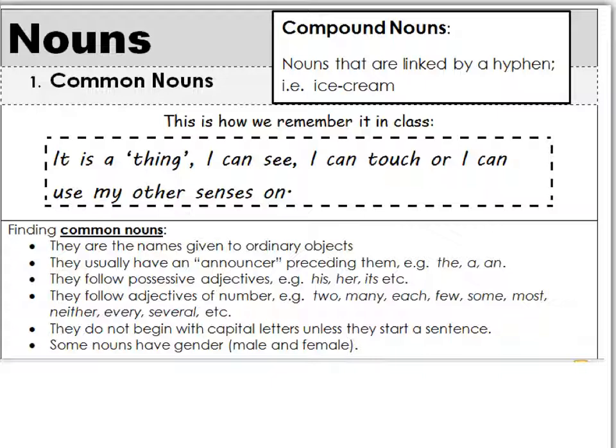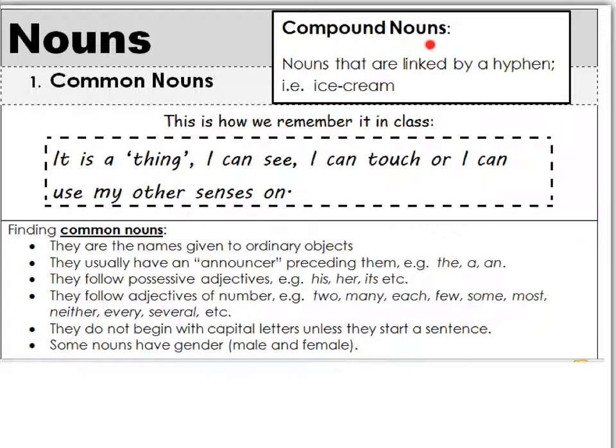They are indefinite words: few, some, most, neither, every, several. You can imagine that. Few things make me angry. Few is the announcer that says da da da da, here follows a noun, and then things would be the noun. They do not begin with capital letters unless they start a sentence. Be very careful of that. It doesn't mean if they start a sentence automatically it's a proper noun. It could be a common noun that starts a sentence. Some nouns have gender like male and female.